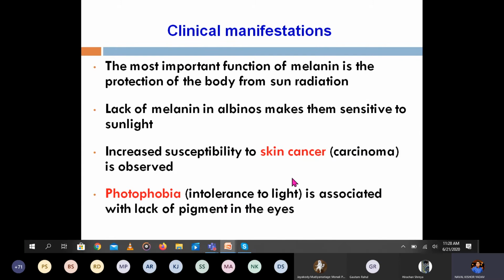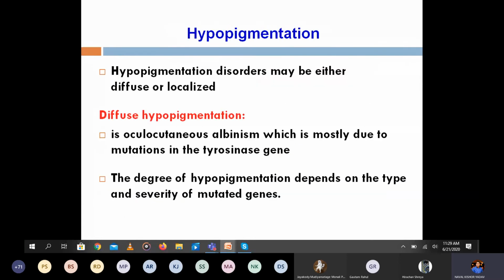These are a few signs and symptoms you can see, because the main function of melanin is to protect from the sun radiations. If that is not there, you will have sensitivity to sunlight, development of skin cancers and photophobia, which you can see in the case of albinism.